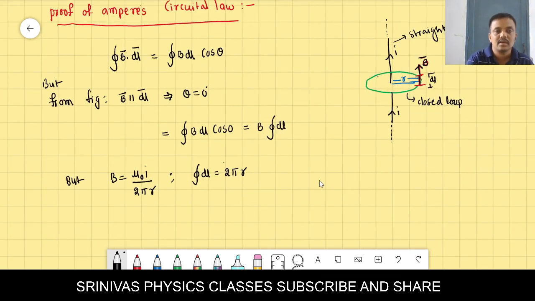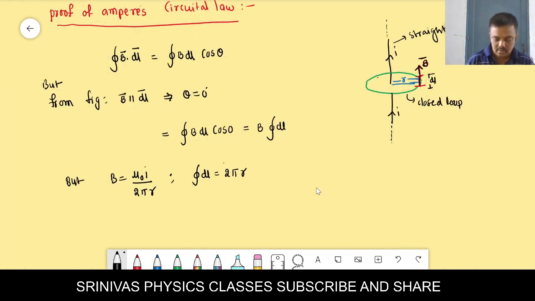Okay, next we substitute these values in the above equation, then what will you get? Integration B formula, we write here: B dl integration. B is nu naught I by 2 pi r, and integration dl formula we write as 2 pi r. They will cancel with each other. Finally, what are we getting? Nu naught I we are getting, right?